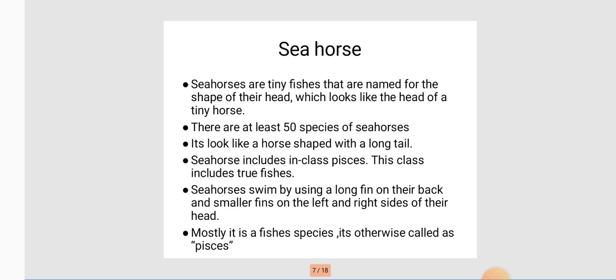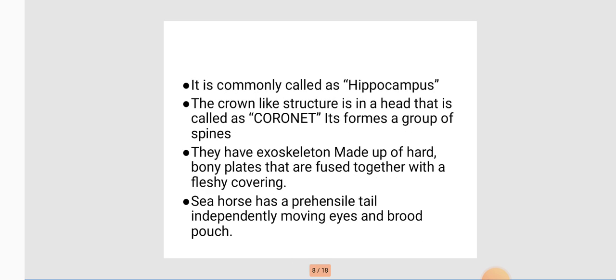Mostly it is a fish species, otherwise called Pisces. It is commonly called hippocampus, and its scientific name is Hippocampus. The crown-like structure on the head is called the coronet. It forms a group of spines, so it is called the coronet.